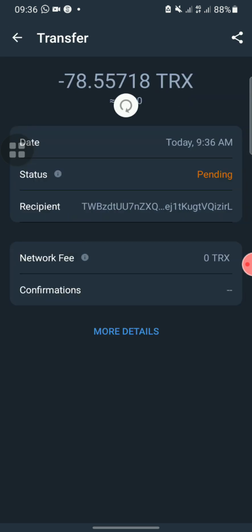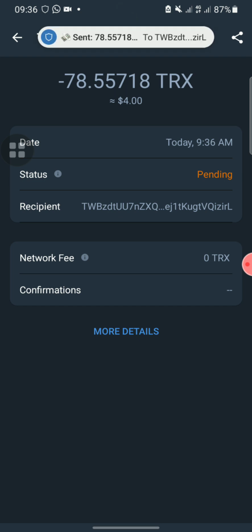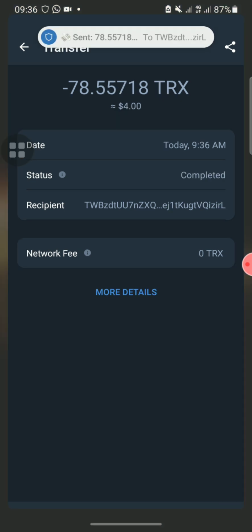Okay guys, you can see it is still pending. Let me just make my deposit of $4 worth of TRS and see whether this platform will be paying us or not. Okay, you can see our deposit has been completed.